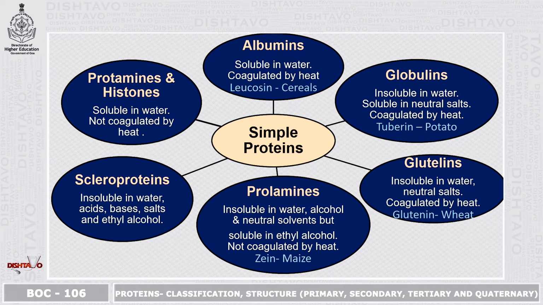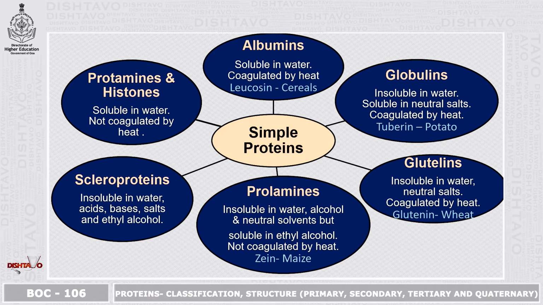Simple proteins are further divided into albumins. These are soluble in water, coagulated by heat. Example, leucosine found in cereals. Second one is globulins. These are insoluble in water but soluble in neutral salts. They get coagulated by heat. Example, tuberin from potato. Glutenins. These are insoluble in water, neutral salts, and they get coagulated by heat. Example is glutenin from wheat.